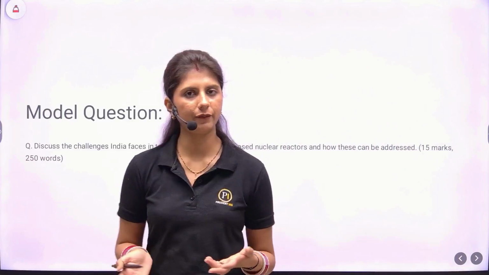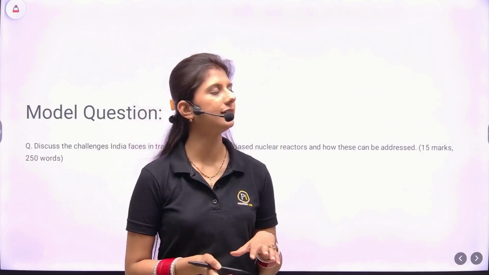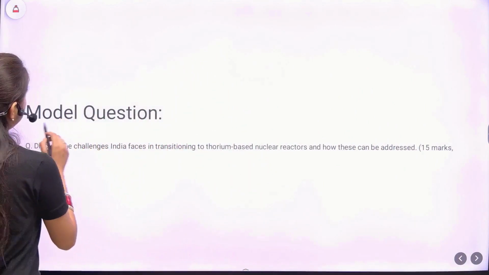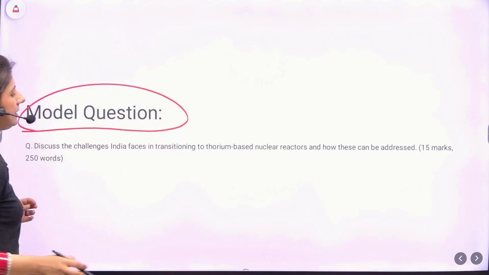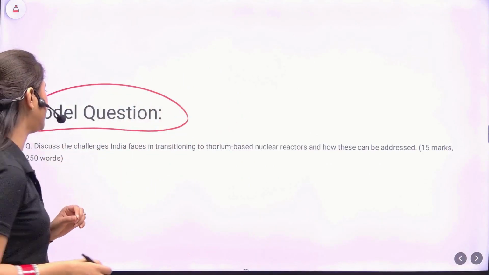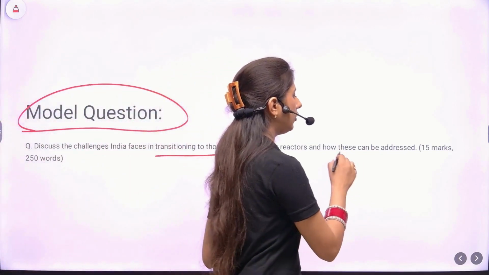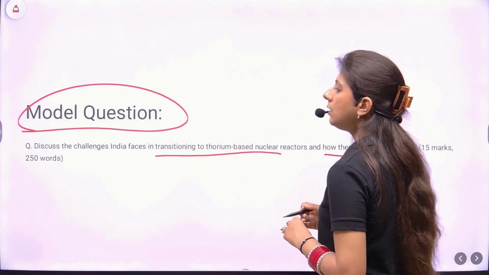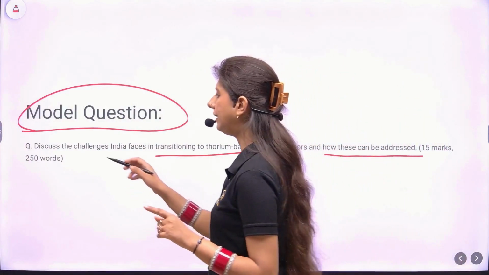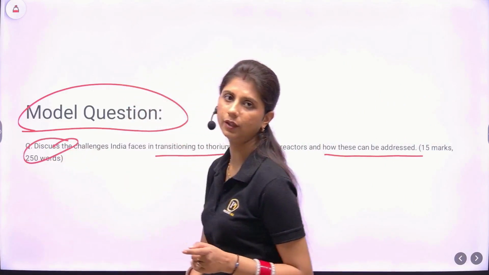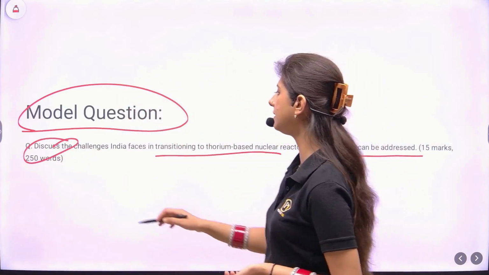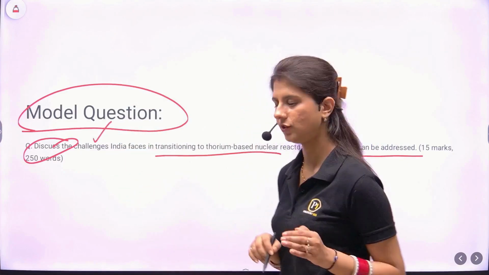The major segment of our video is always the model question and model answer. So let's quickly jump to this. The model question for the day is: discuss the challenges India faces in transitioning to thorium-based nuclear reactors and how these can be addressed. So this question has one directive word, that is discuss. We'll cover all the sides of the topic in question. That is, first we'll write about all the challenges.